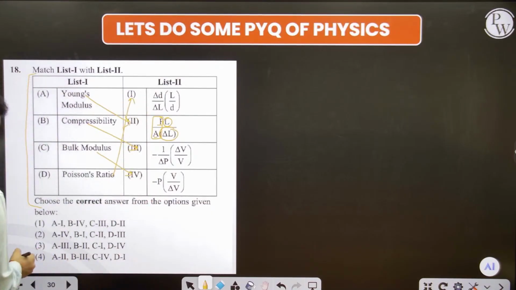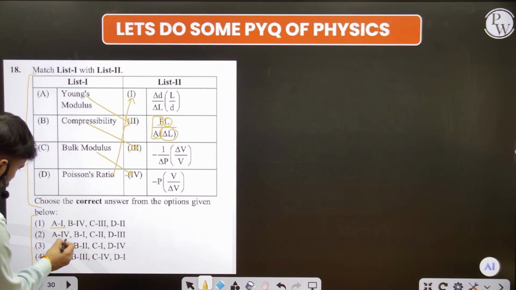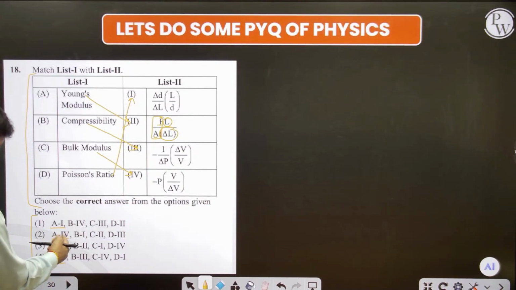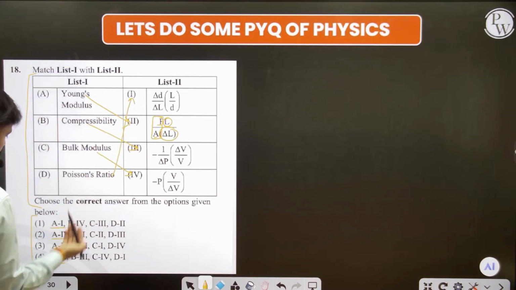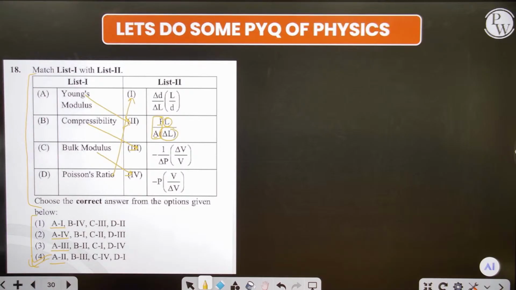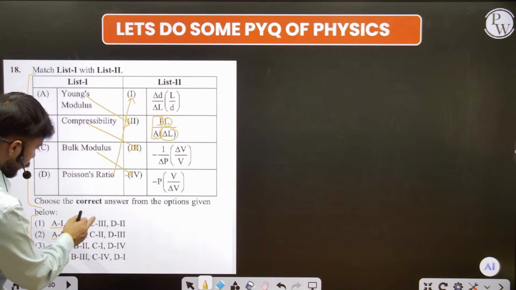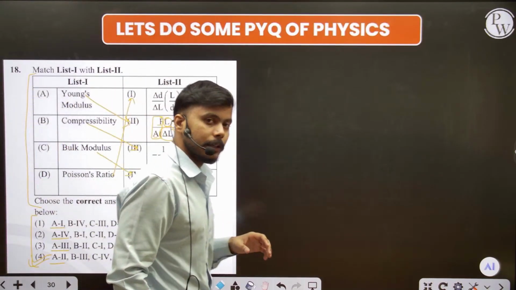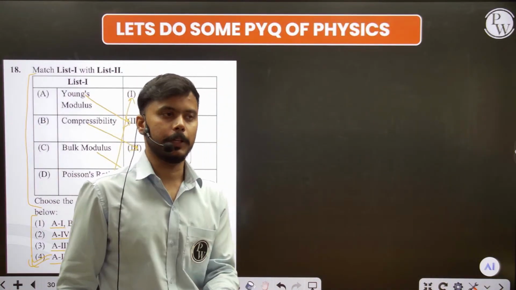So we have the options, and you can see every option has a different match. By this you can get, if A is what? Second. You can just remember one thing. If you can find one of the easiest matches, you can directly get your answer. Whenever these types of questions come, please see that every option has a different match. These are the questions in which the examiner wants the student to get the marks, definitely.